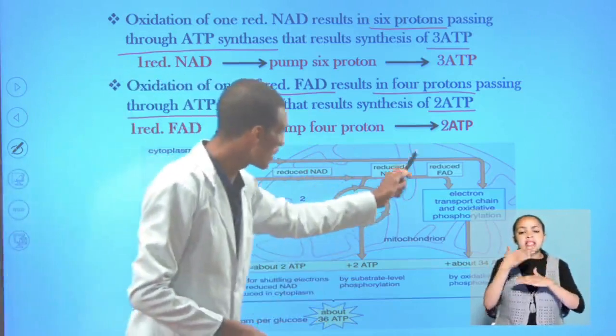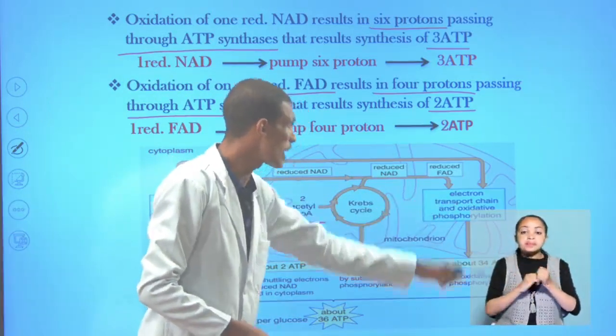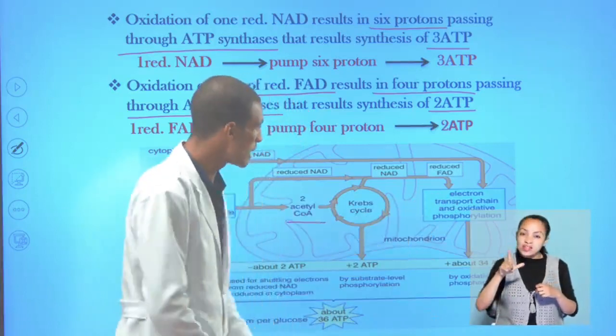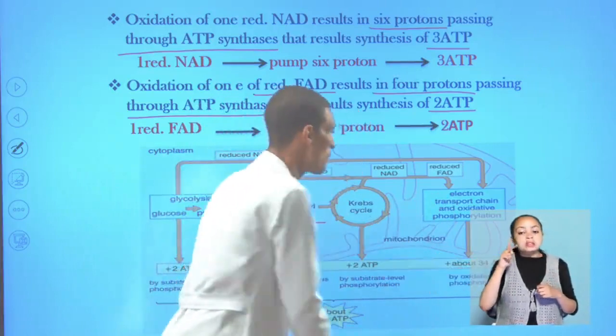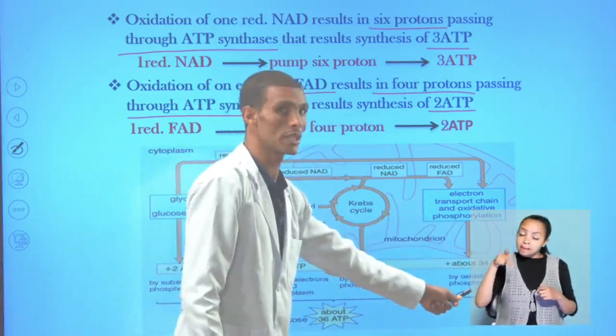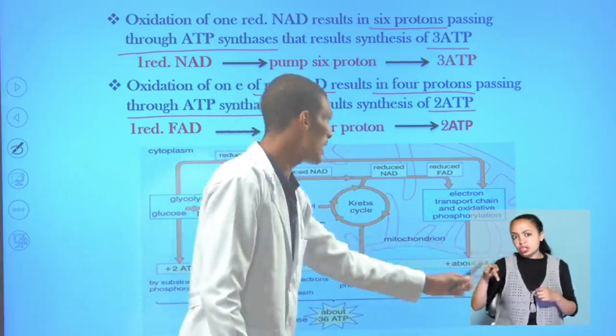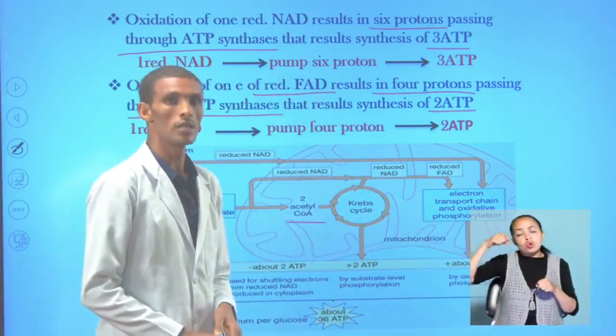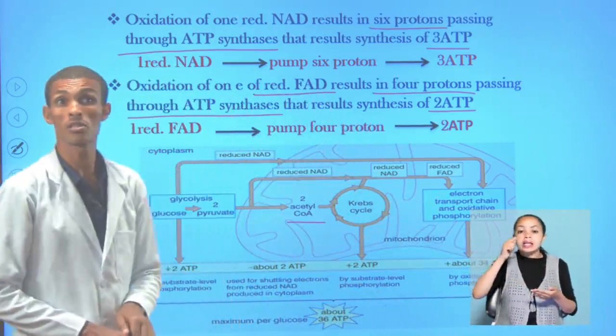Then finally, in the electron transport chain that involves oxidative phosphorylation, about 34 ATP is generated here. Generally, from complete oxidation of a glucose molecule, the net gain of ATP is about 36 ATP.